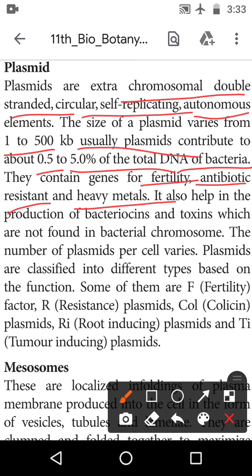It helps in the production of bacteriocins and toxins, which are not found in the bacterial chromosome.